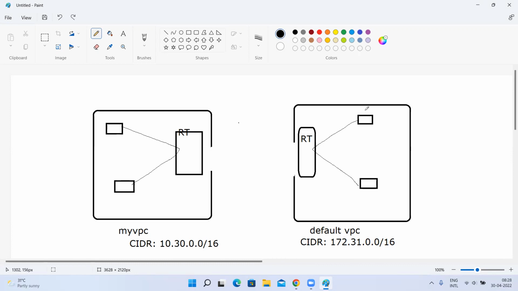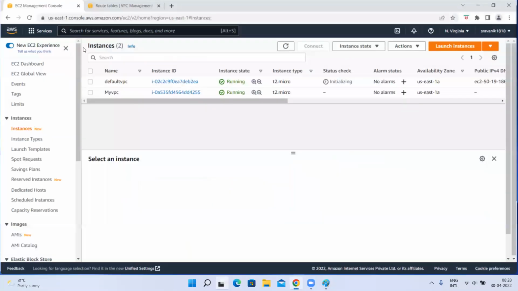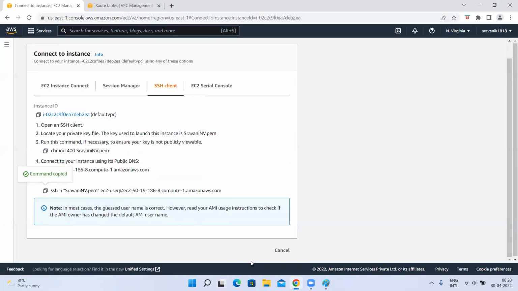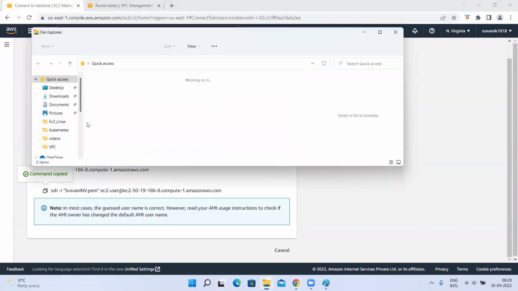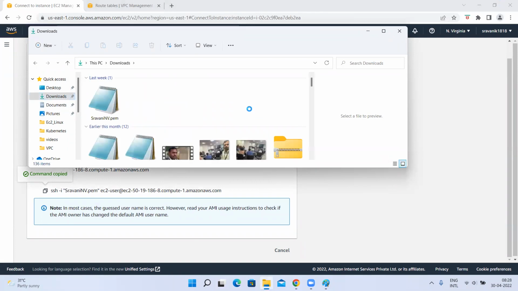So what I'll do is, I'll make a connection. First, before connecting to this, let me check whether the connection is happening or not. What I'll do is, I'll connect to that instance.